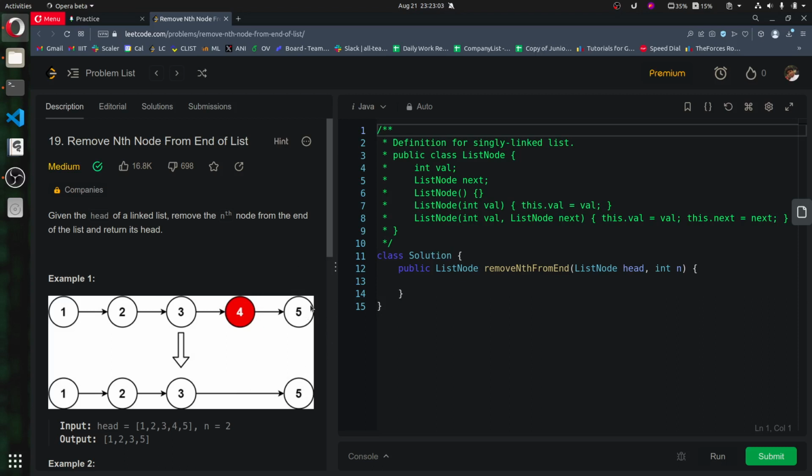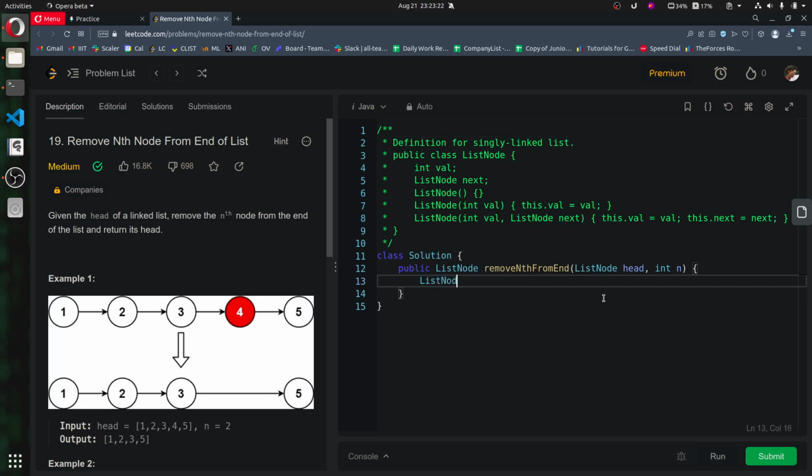And when the next element of the fast pointer is null, we will make slow.next the next of the next, and then we can terminate our iteration, I believe.